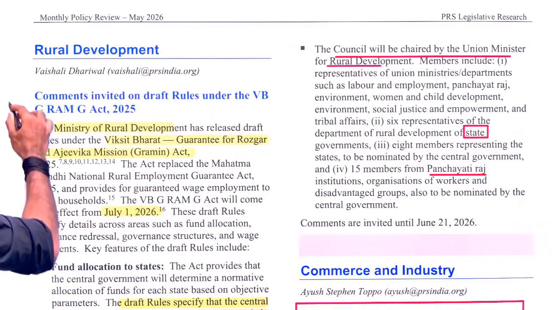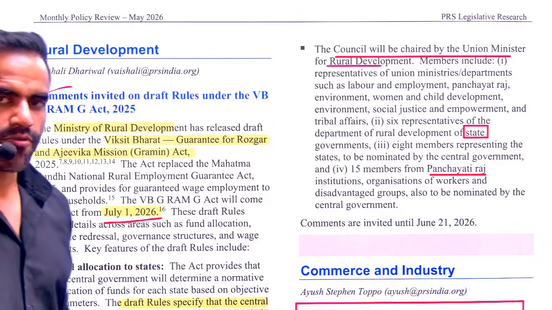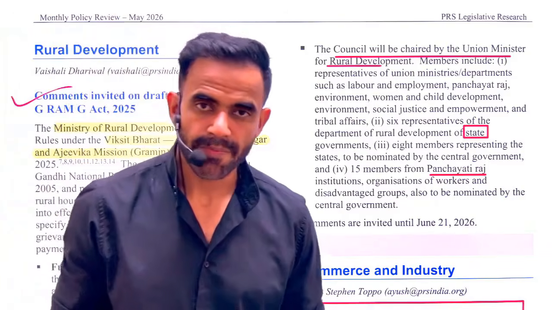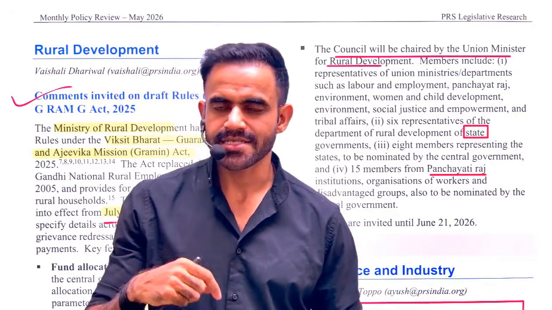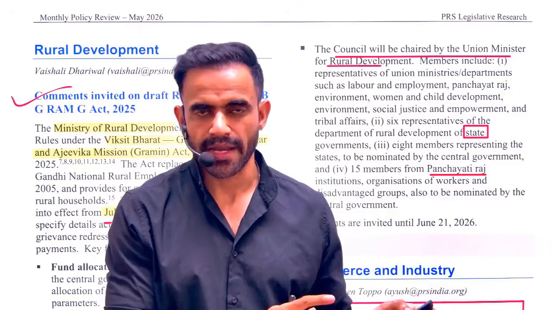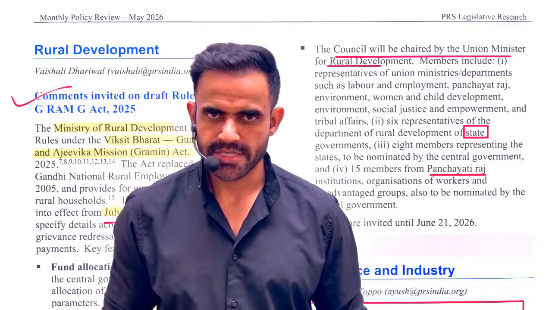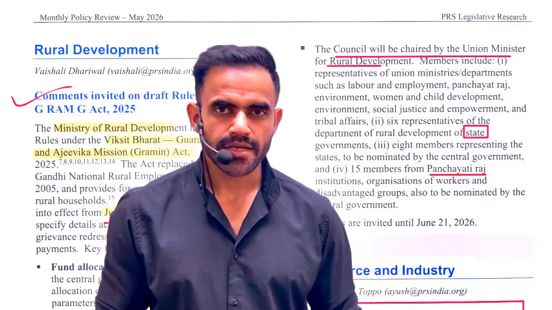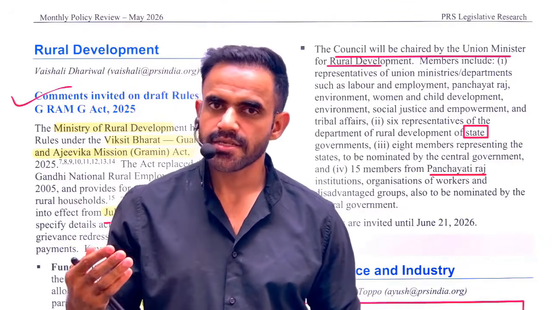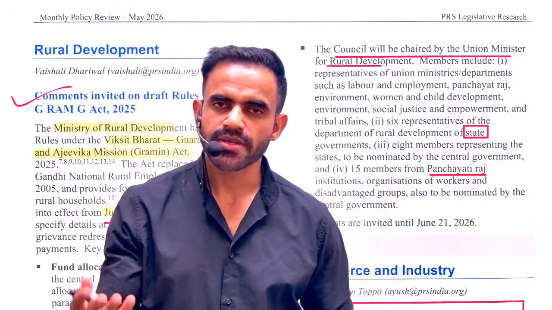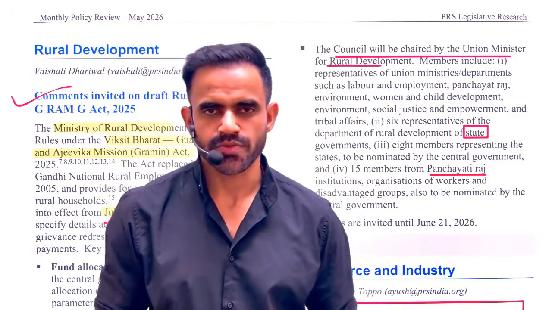Next is related to Viksit Bharat Ji Ramji. In this case, just remember this one thing, that the scheme will be effective from 1st of July 2026. Now, if you are preparing for any state PCS, or even UPSC, UPSC can frame a statement that the scheme became effective from 1st of April. No, it will be effective from 1st of July 2026. So the date is quite important. Second thing is that it is basically a replacement of MGNREGA. Third thing is that the central government will provide some resources, and the rest of the resources need to be arranged by the states. And that's why various states opposed this as well.